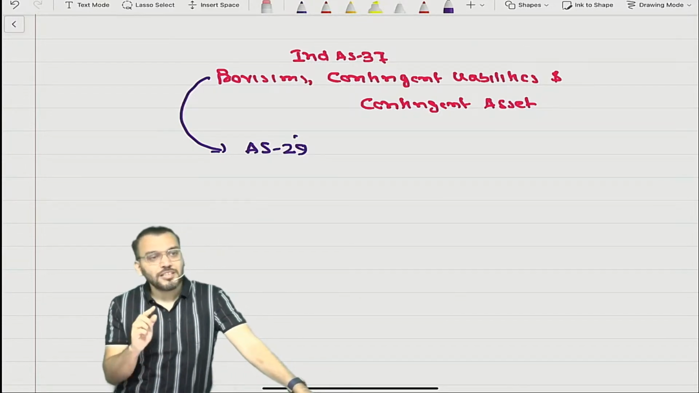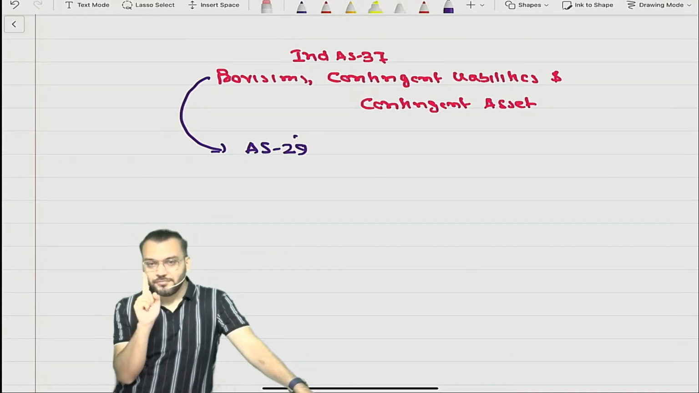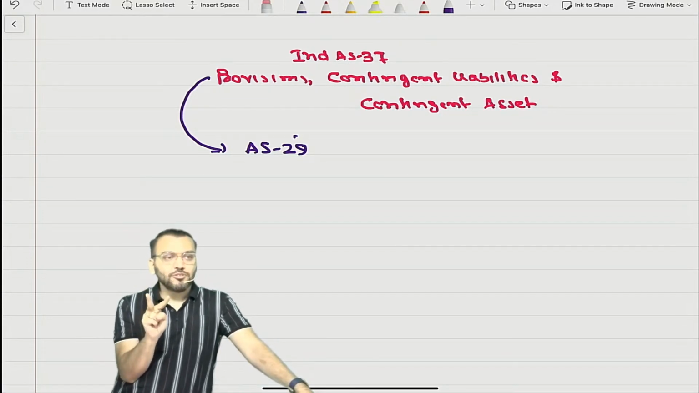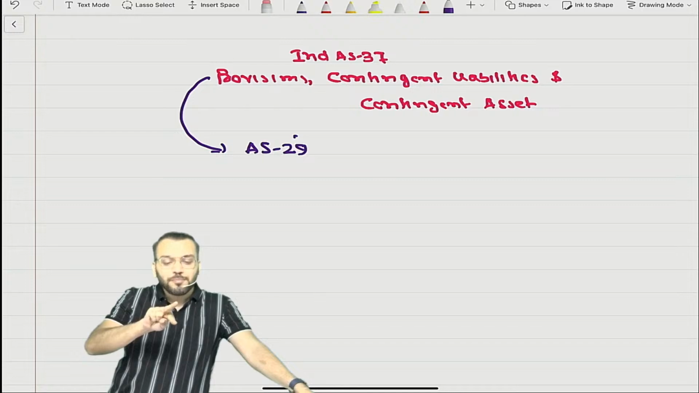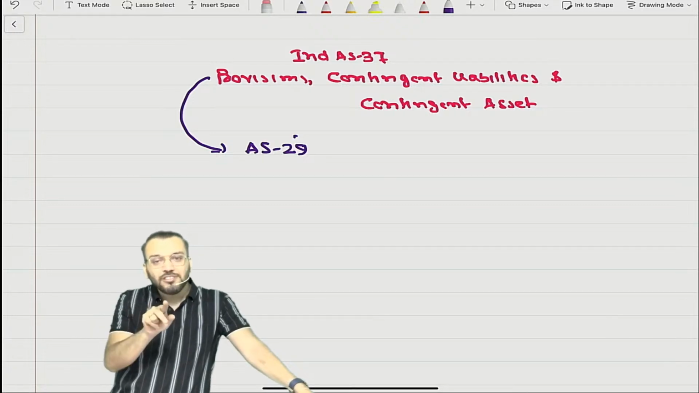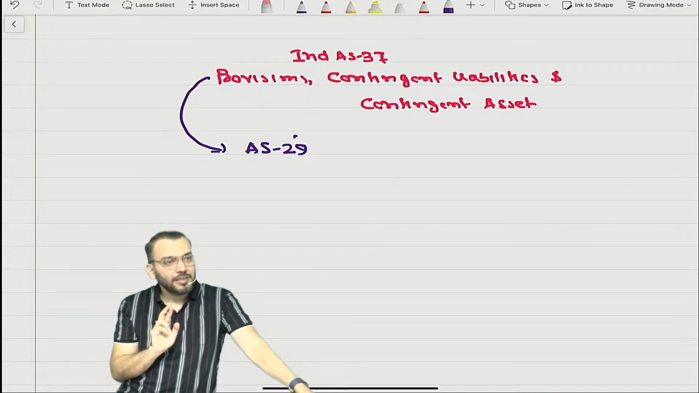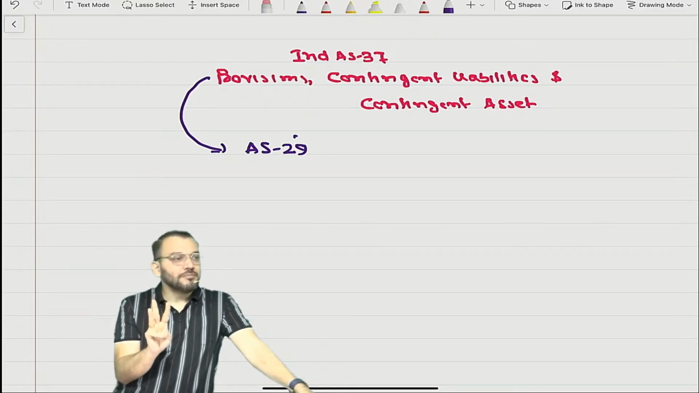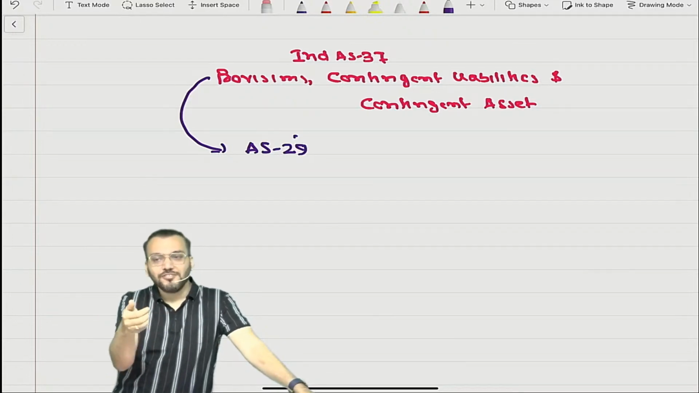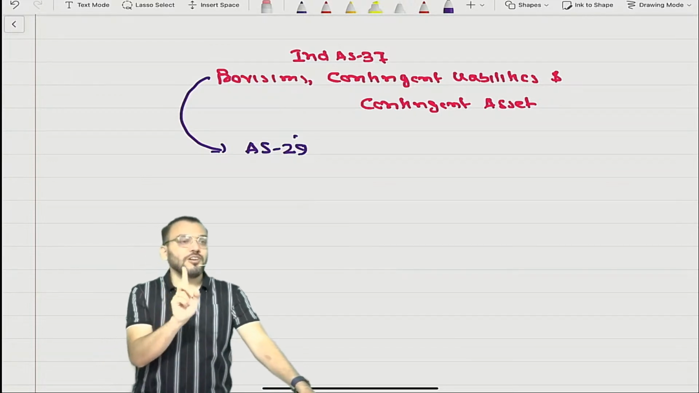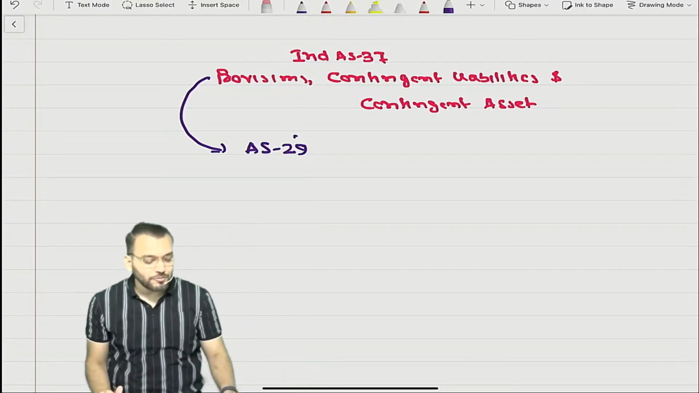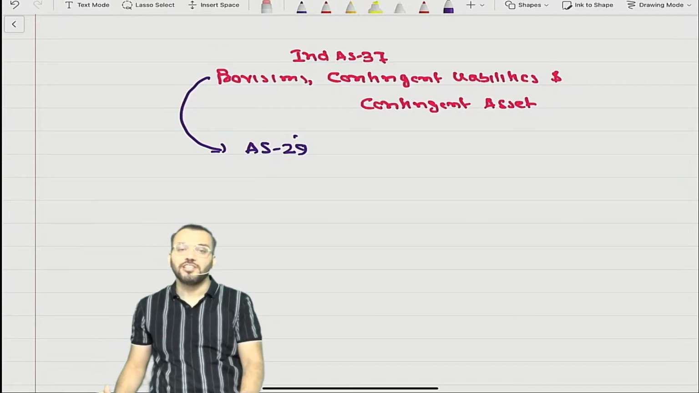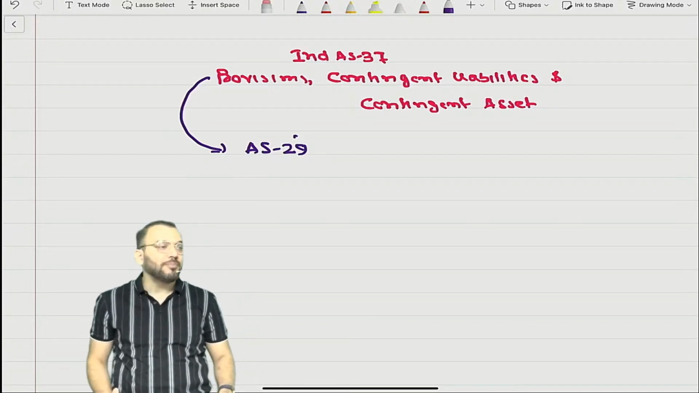First question: what is the meaning of provision? Second question: what is the difference between provision and contingent liability? Third question I will ask once you give the answer for these. First question, what is provision? And second question, what is the difference between provision and contingent liability? Anyone who can participate?